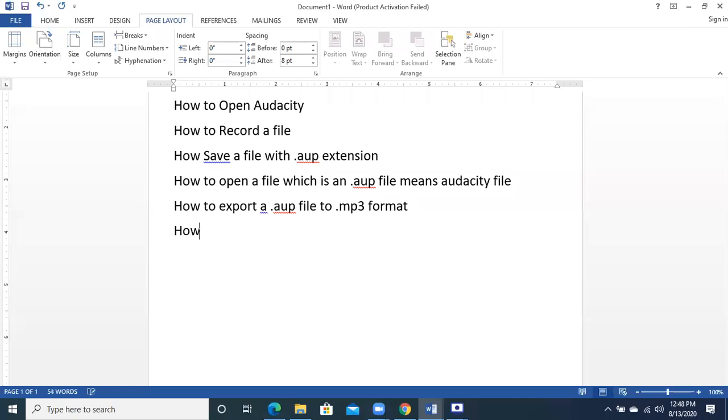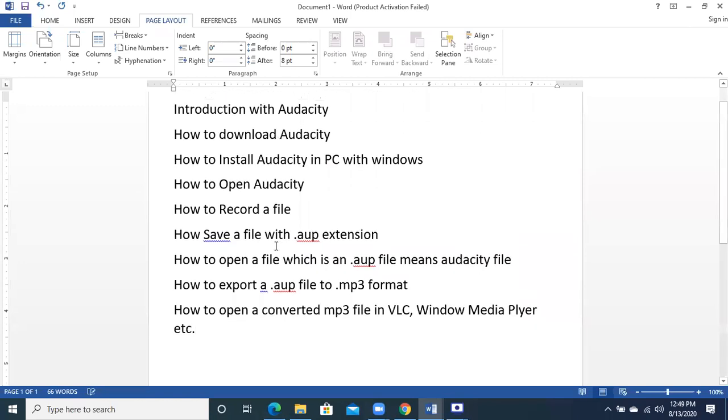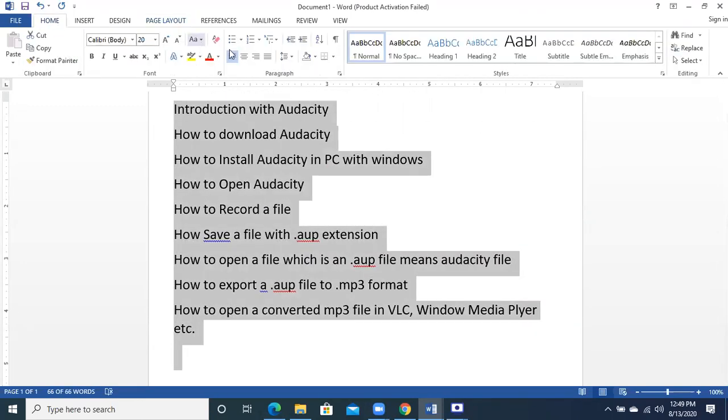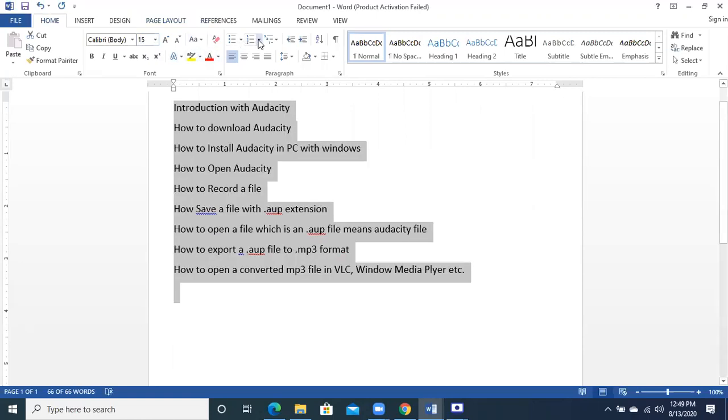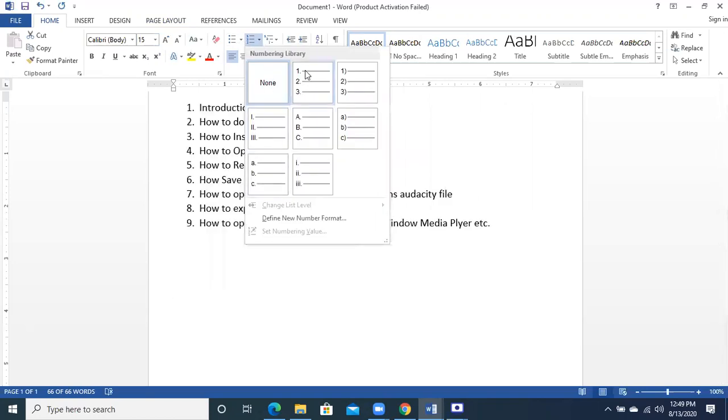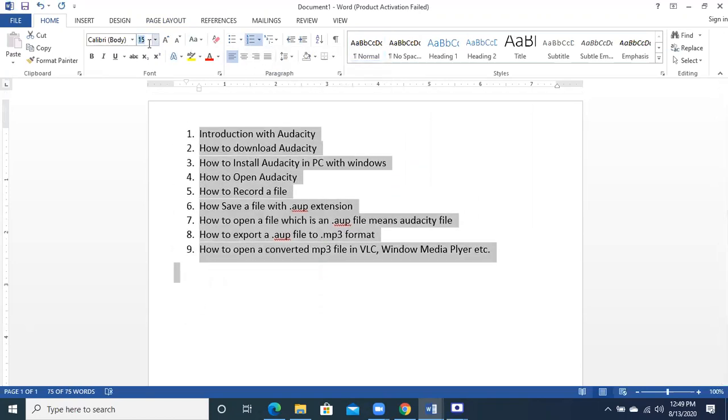Then we saw how to open a converted MP3 file in VLC, in Windows Media Player, etc. Are you getting this point? Acha ji. So these all are the things that we have gone through today.